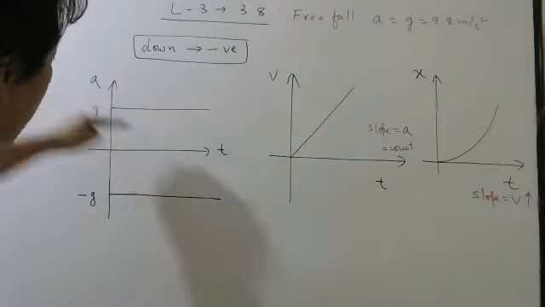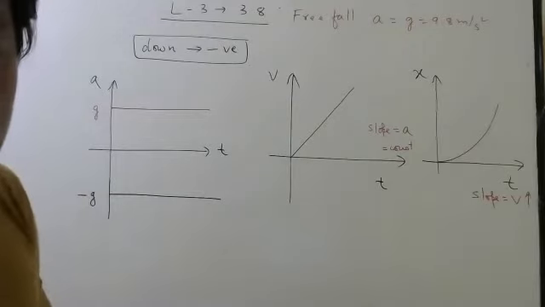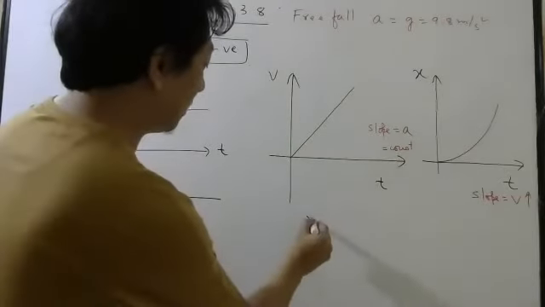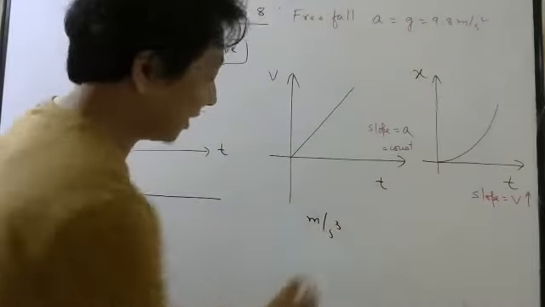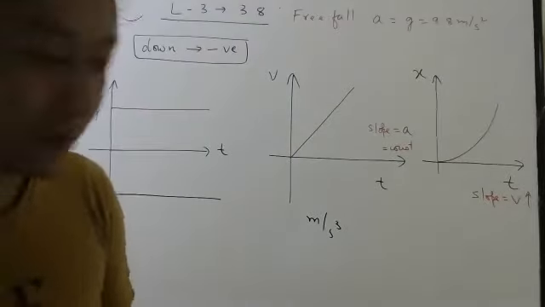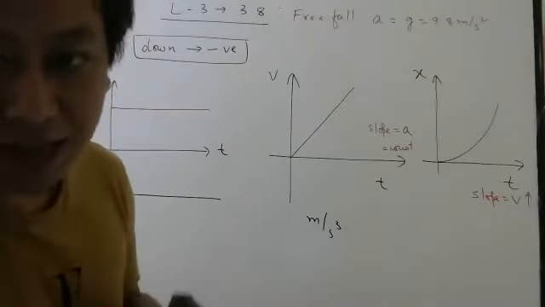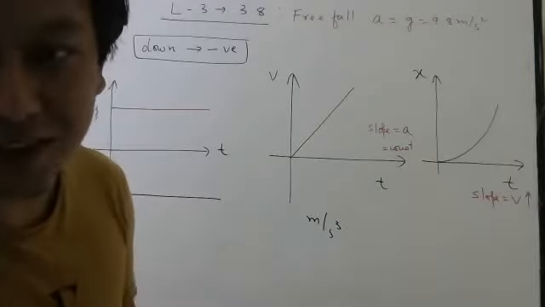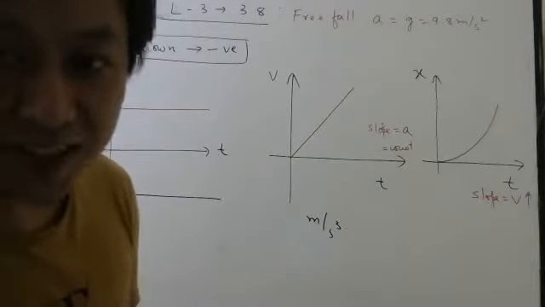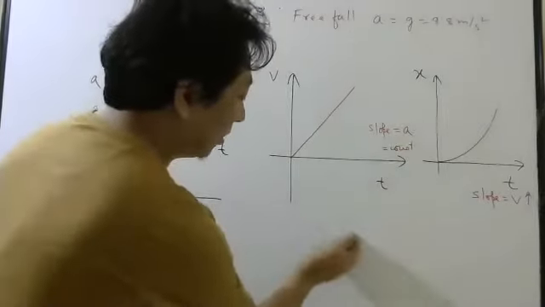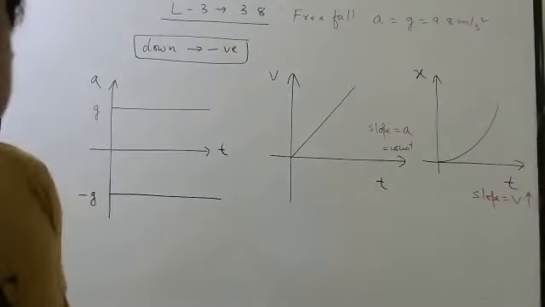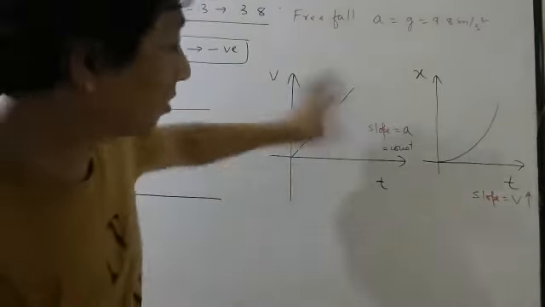If this is plus G, this should be minus G. Okay. Jerk unit will be meter per second cube, obviously, because meter per second square is acceleration. One more differentiation if you do, you will get jerk. But as I told you, jerk is not an important concept for physics. Now, what about here?